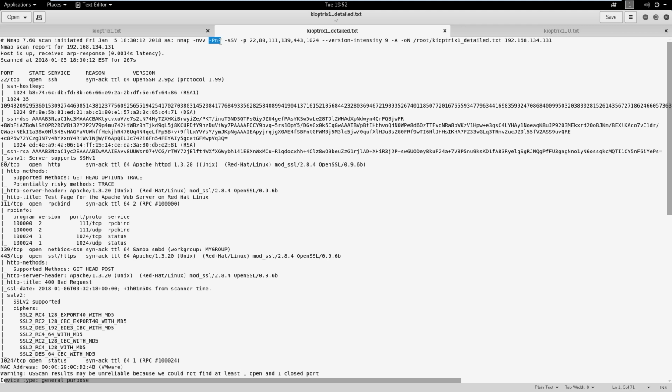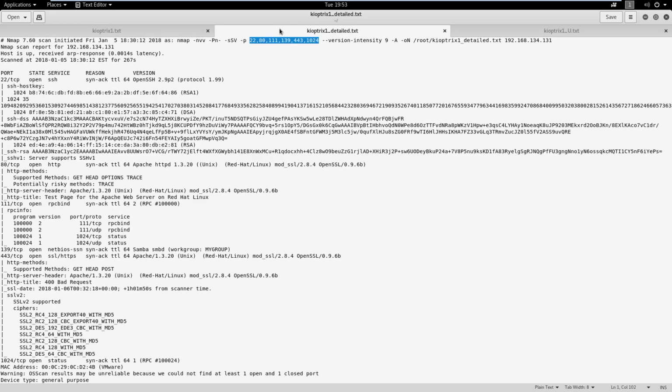We've got the PN, which we're familiar with. So SSV here: if you combine the little s with the big S, or the little s with the big V, you've got stealth scanning or version scanning. It's just a way to shorten it up a little bit, showing you a different way of doing it. It's completely acceptable to split this out and have a little s big S and a little s big V. Either way you want to do it is completely fine. For ports here, I picked the ones that we found in our last scan, so we're only scanning 1, 2, 3, 4, 5, 6 ports here. So we can confirm that.